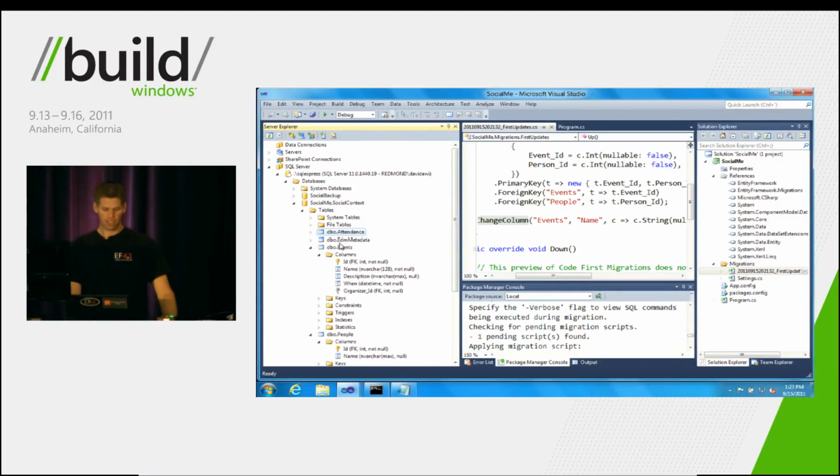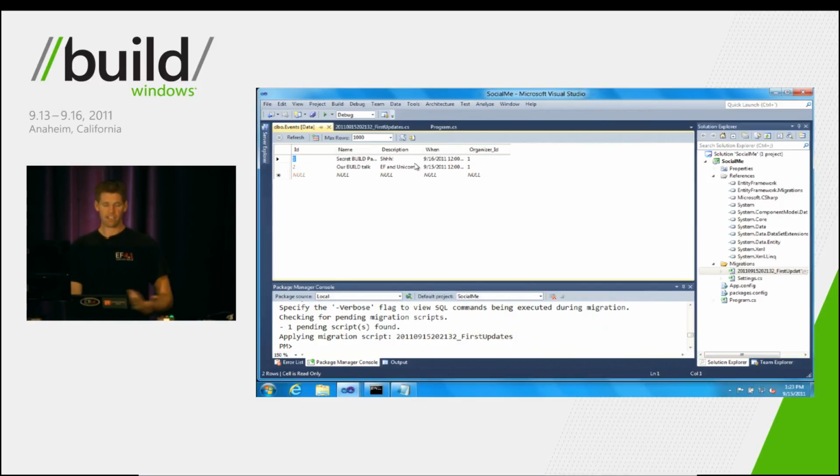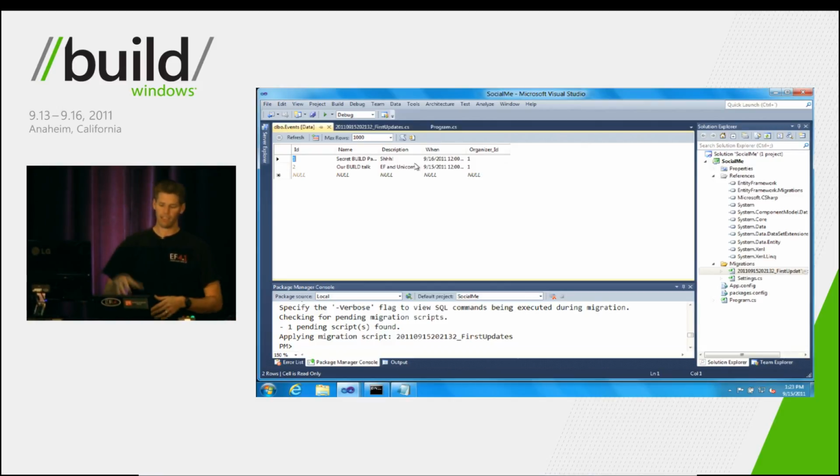So just to make sure we didn't cheat or anything like that, let's take a look at our data. We can unpin that, and you can see that our instance data was maintained. So this is exactly what you want inside of your developer experience. We made some changes to our code, and we used Entity Framework migrations to migrate our database incrementally while still preserving our instance data here.